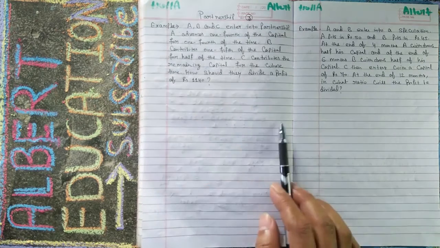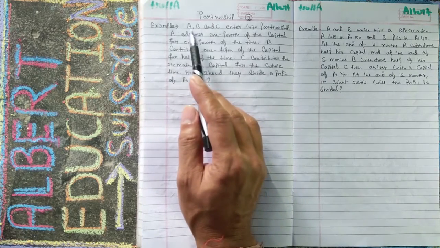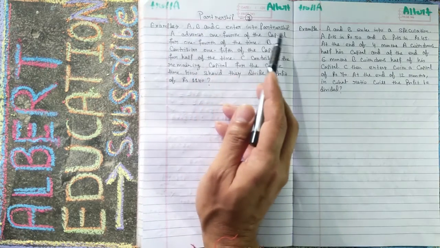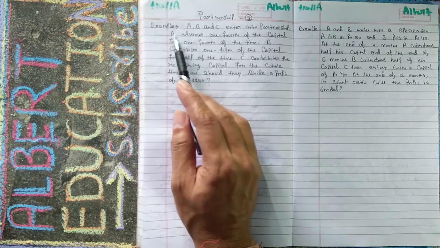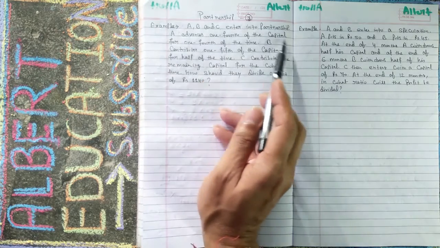These questions have come in your previous year exams. So what he has asked: there are three persons A, B and C who enter into a partnership.